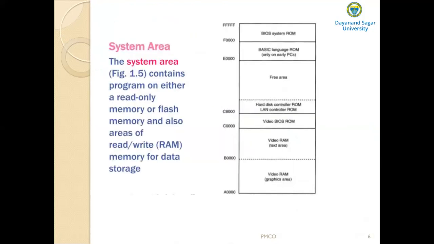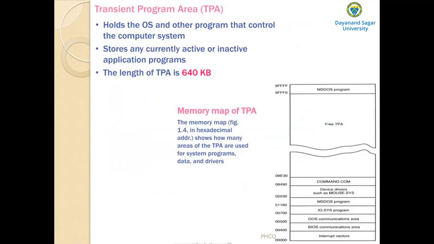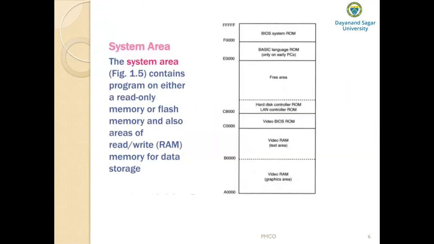Then we have the system area, which is smaller than the TPA. How many kilobytes is it? 384 kilobytes, whereas the TPA is 640 kilobytes. What does the system area contain? It contains programs on either read-only memory or flash memory, and also areas of read-write RAM memory for data storage.